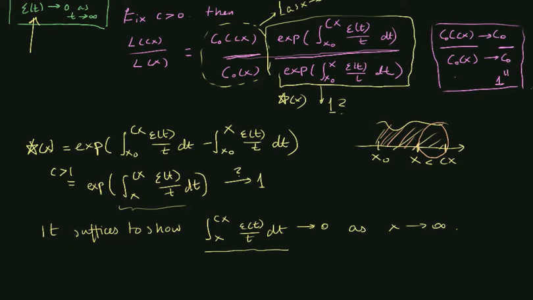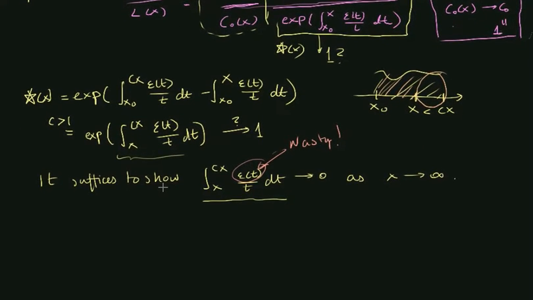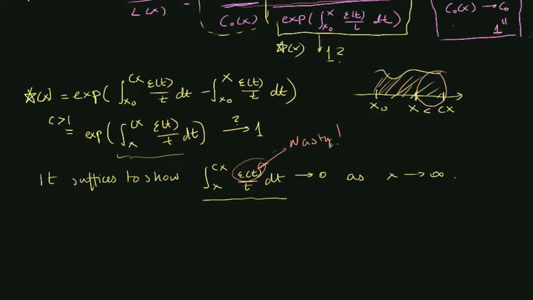The problem is that epsilon of t in itself is kind of nasty, because we don't know the expression for epsilon of t, so we don't know how to integrate it. So we have to try to turn this epsilon of t into something more manageable.